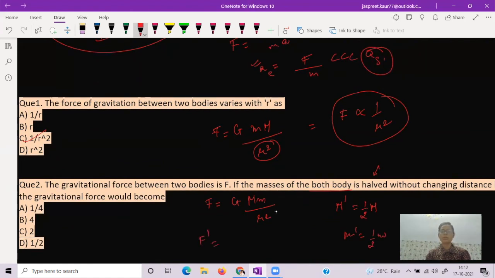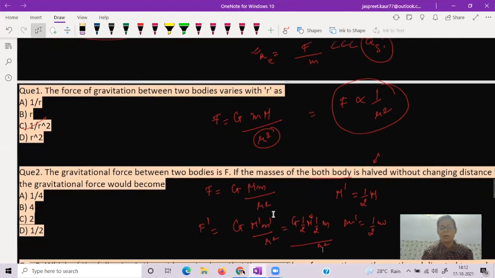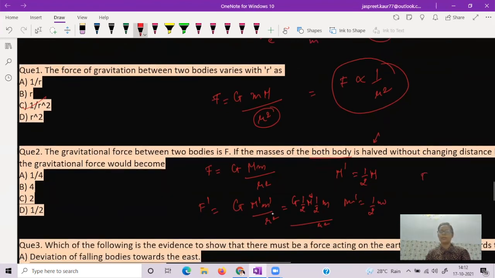So the force F dash is G M dash m dash upon r square, which is G times half of M times half of m upon r square. It becomes F equals 1 by 4 G M m upon r square. That means F dash becomes 1/4 of the previous force.